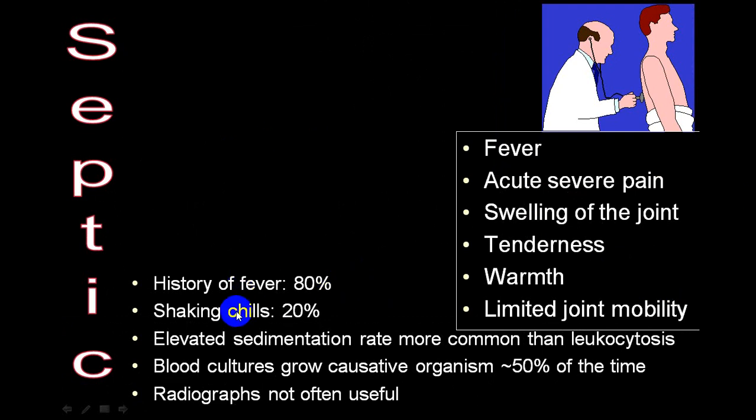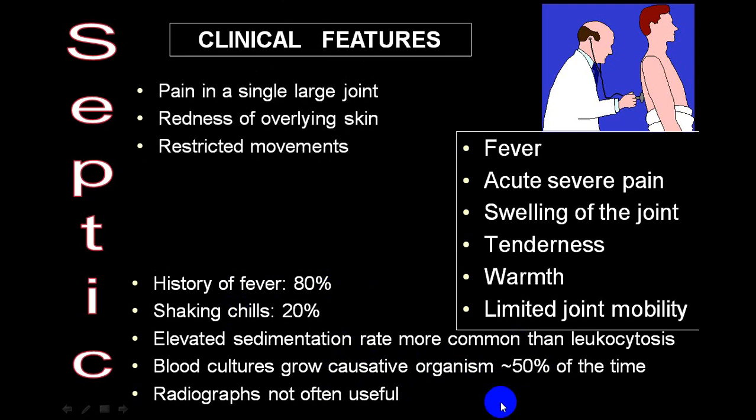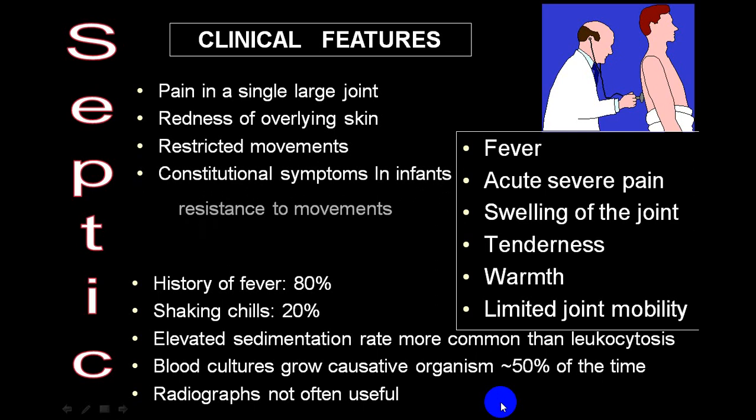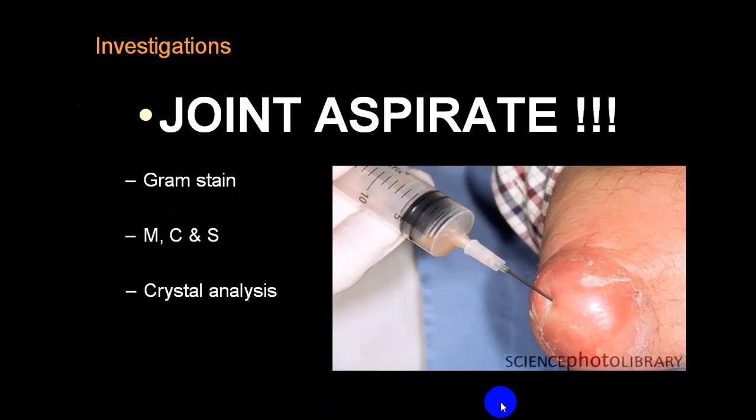History of fever in 80%, elevated ESR and CRP, inflammatory markers, blood culture will be positive, and even if you do the synovial fluid culture, it will be positive. So pain, redness, restricted movement, constitutional symptoms, resistance to movements, asymmetry, etc. So joint aspiration is a must. You go for gram stain, culture and antibiotic sensitivity.